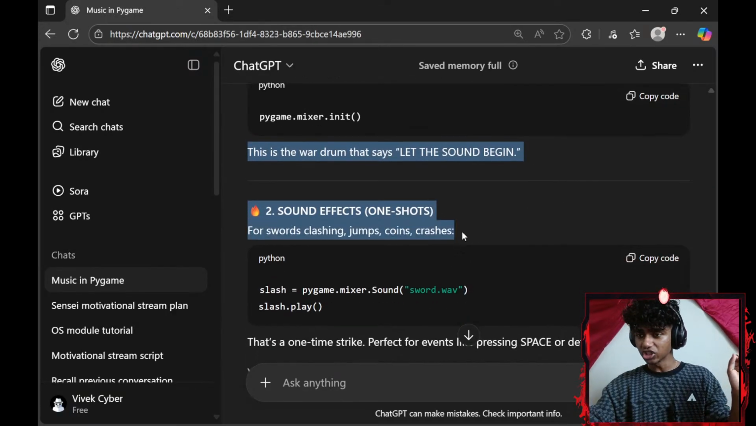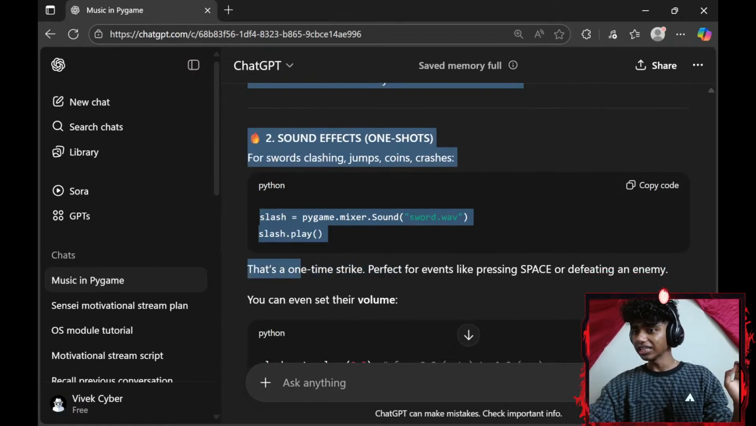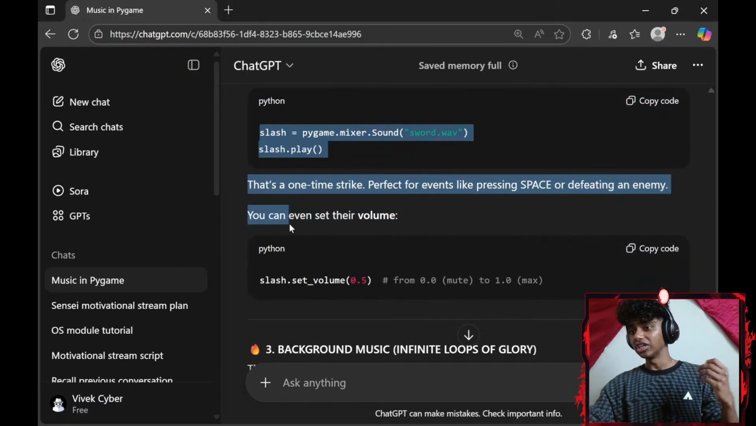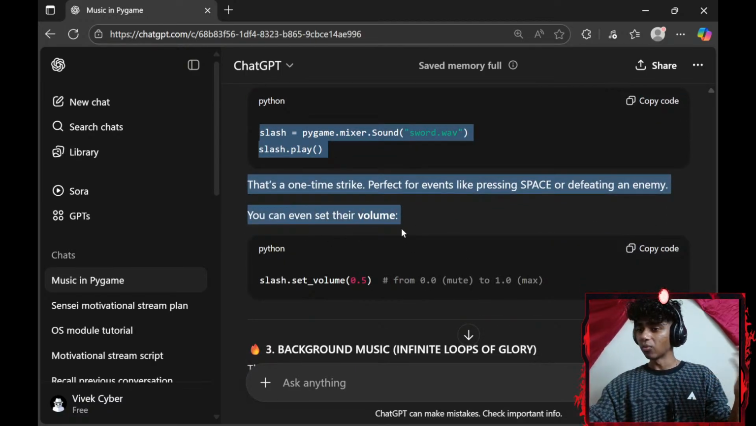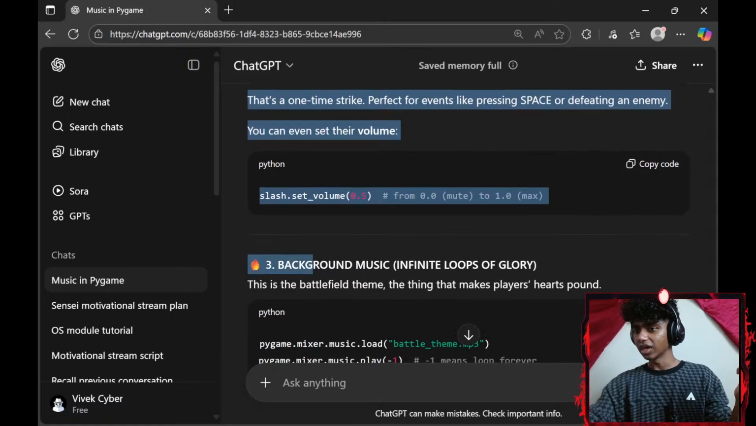This is the war drum that says let the sound begin. Sound effects, one-shots. For swords clashing, jumps, coins, crashes. Slash equals pygame.mixer.Sound. This is the sound effects. Slash.play, that's a one-time strike, perfect for events like pressing space or defeating an enemy. You can even set their volume, slash.set_volume, from 0.0 mute to 1.0 max.